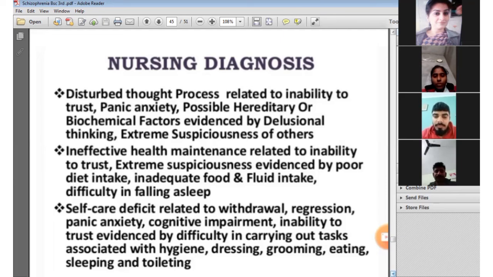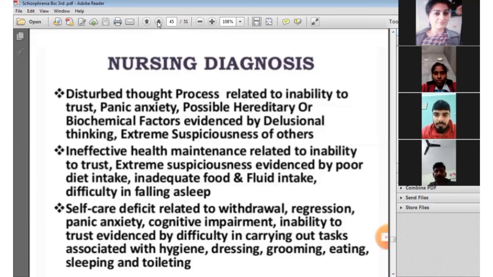The third diagnosis of the patient is self-care deficit. The reason behind that is, due to schizophrenia, the self-care activity of the patient is disturbed. So how can we observe the evidence of that? Poor hygiene, poor dressing, poor grooming, disturbed eating and sleeping pattern, etc. So the third diagnosis of the patient is self-care deficit.